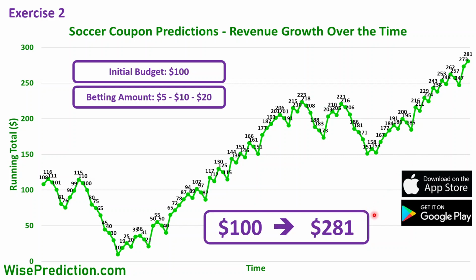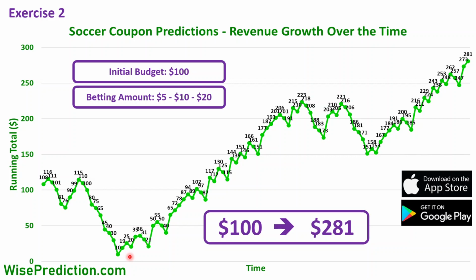So 181% profit. This is obviously a smaller profit compared to exercise 1, where we had gone up to around $461. But at the same time, this is a more conservative approach, because we started with 5% of our initial budget. On the other hand, it helped us not to go down to minuses, so that we didn't consume all our initial budget, in other words.